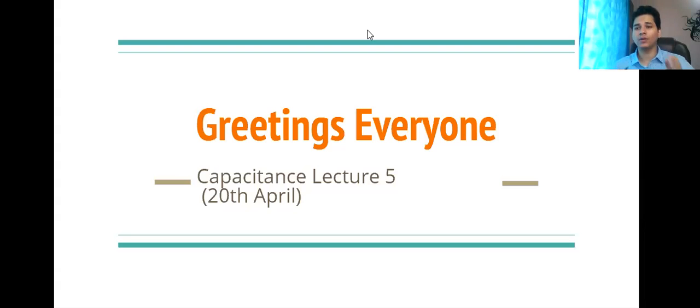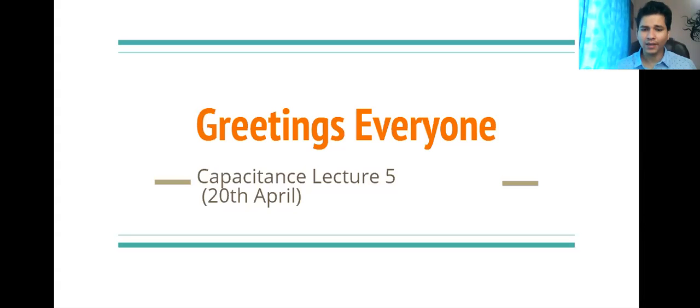We studied about, see, in capacitance, we studied about conductors first. Then we talked about what is capacitance, what is the basic derivation of capacitance, then charge distribution, right? Then capacitance due to different structures, then energy in capacitor or energy in the conductor, loss in energy and redistribution of charges. Then we talked about parallel plate capacitors, then effect of dielectric, then series and parallel circuits. After that, we studied force in a parallel plate capacitor and force on a dielectric in a parallel plate capacitor, right?